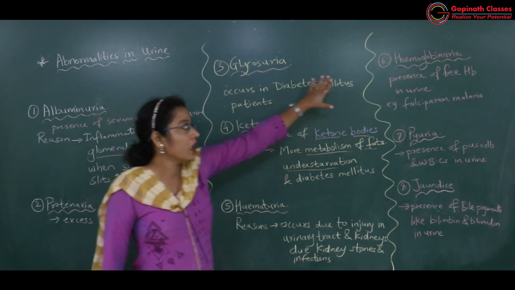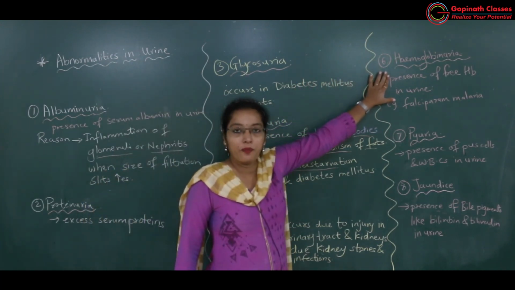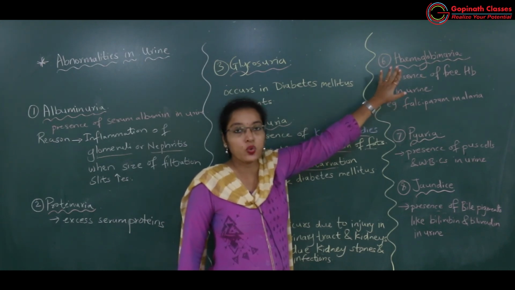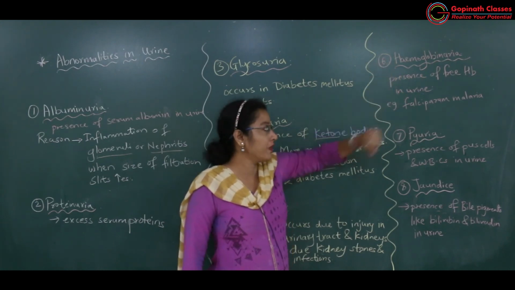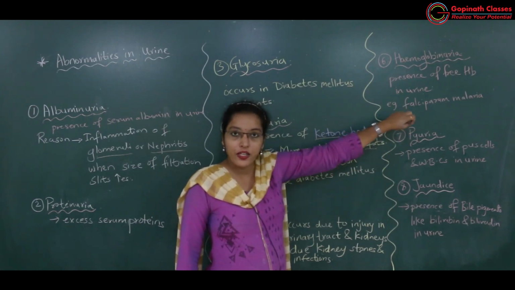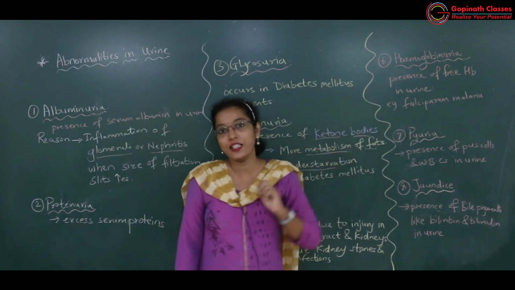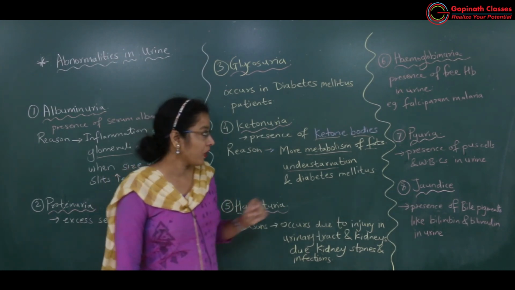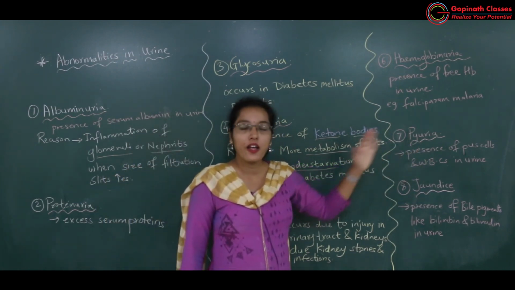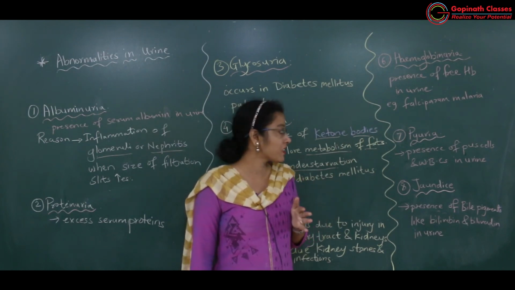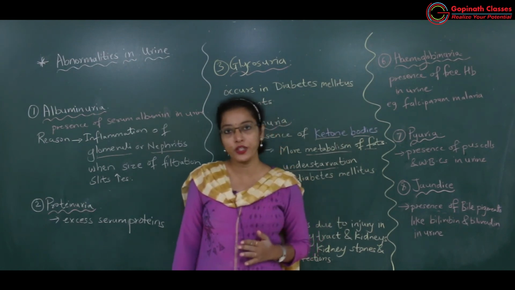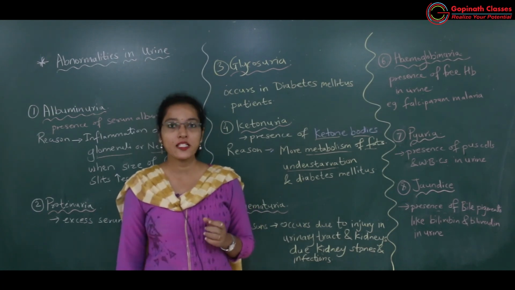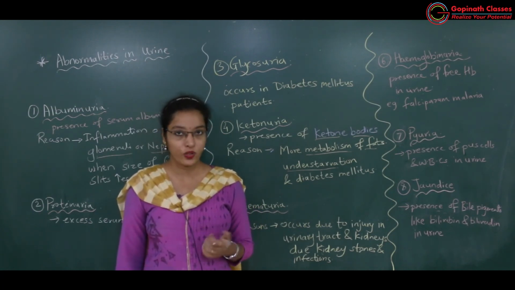Then hemoglobinuria, free hemoglobin present in the urine due to rupturing of more RBCs. Especially this condition is seen in the patients who are suffering from falciparum malaria. Then pyuria, excess amount of pus cells and WBCs in urine. If there is any urinary tract infection, chances of pyuria are more.